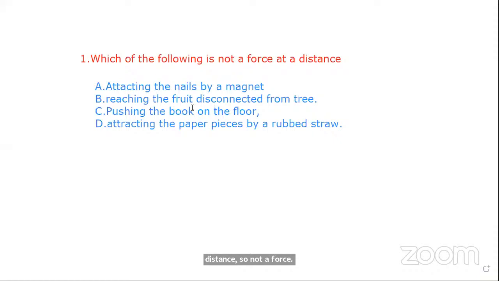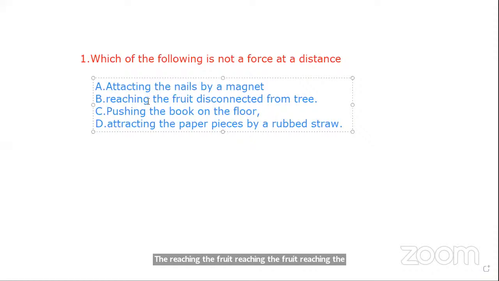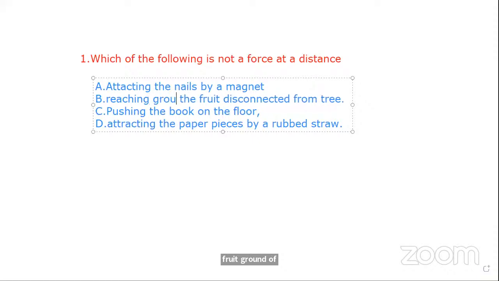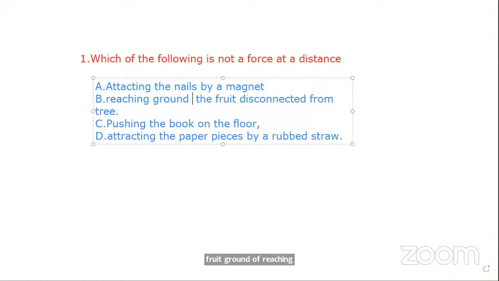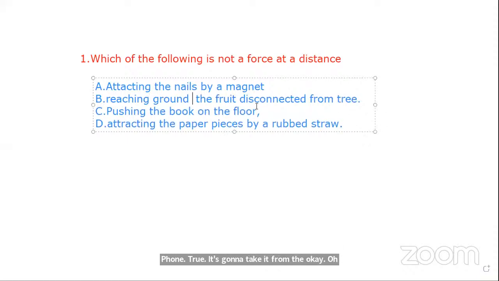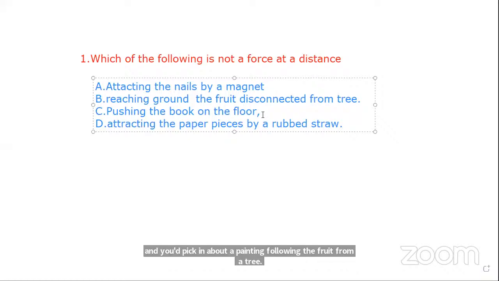Next, reaching the ground, the fruit disconnected from the tree. The fruit that has fallen from the tree reaches the earth. Falling of the fruit from a tree, so that it reaches the ground, that is also a force at a distance.